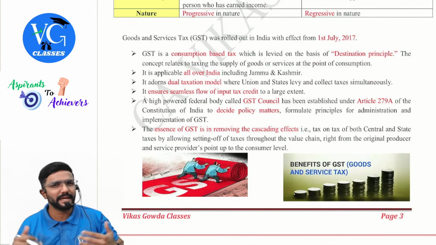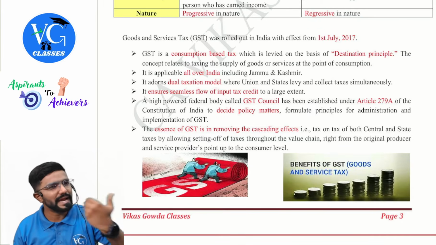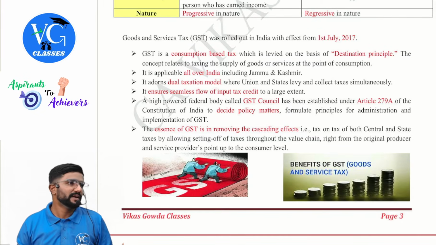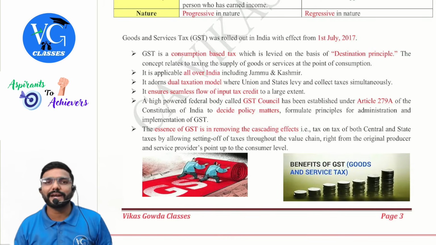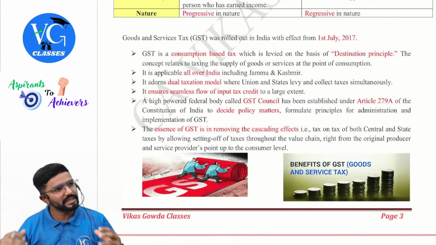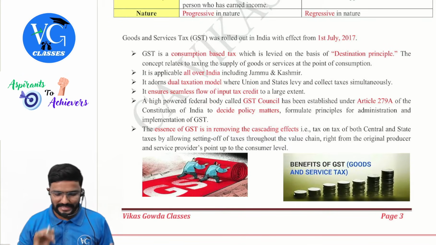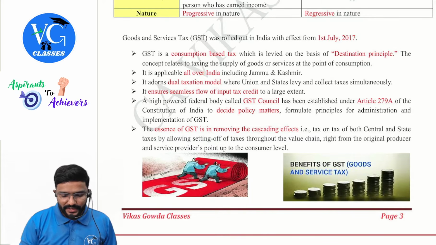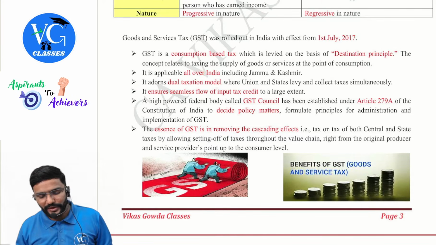Today, Jammu Kashmir doesn't have any special status, but when the act was passed in 2017, sir, did Jammu Kashmir have a special status? Yes. But is GST still applicable for them? Yes, they accepted it. Next, it adopts a dual taxation model where union and states levy and collect taxes simultaneously.